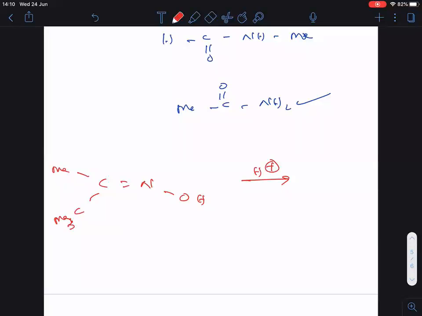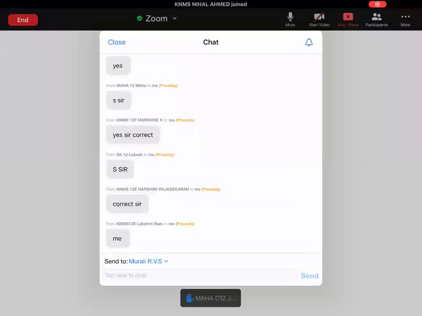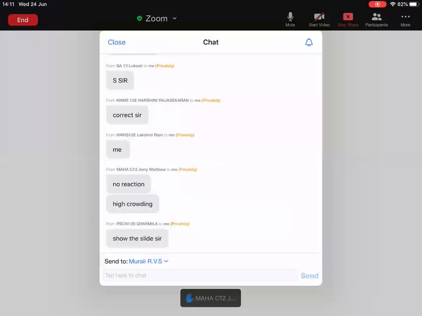Now tell me the answer for this question. What is the answer for this question, everyone? One student is asking why no reaction.